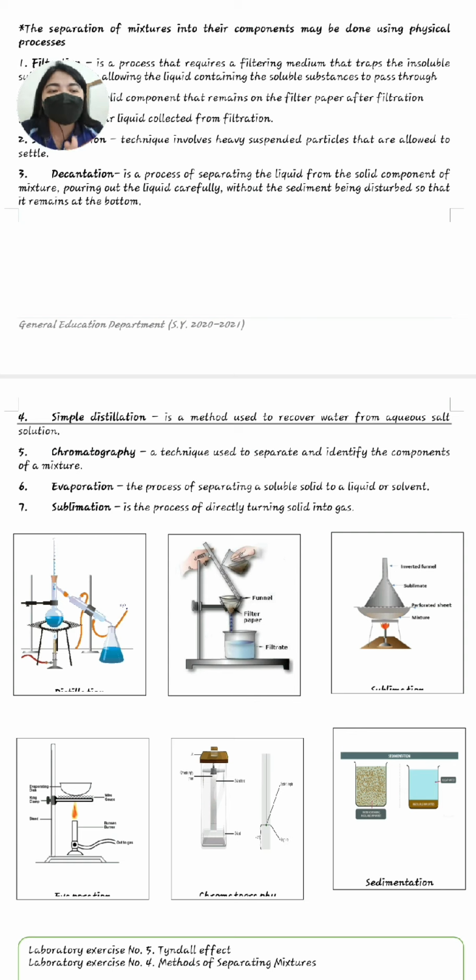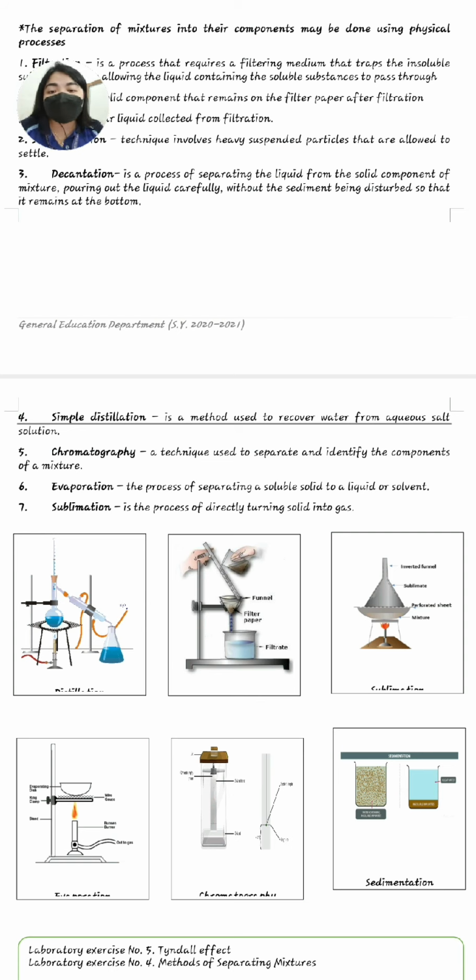Those can be used as an analytical tool. We'll be discussing chromatography furthermore when you are already in analytical chemistry, kasi I will be explaining it furthermore at that time because it is one of the analytical tools that we will be using in analytical chemistry.